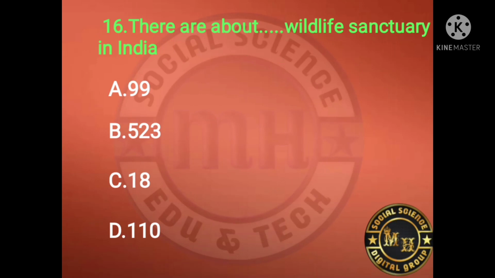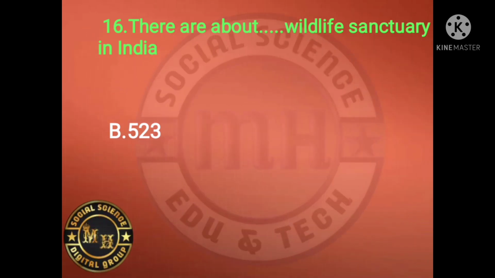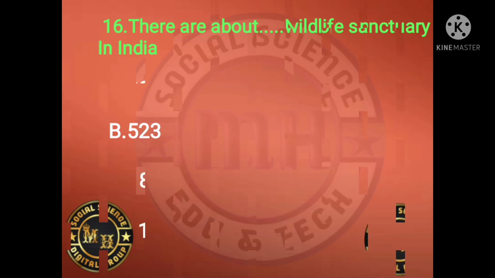And the 16th MCQ question. There are about how many wildlife sanctuaries in India? The number of wildlife sanctuaries in India: 99, 523, 18, and 110. Which one is the right answer? The right answer is 523. At present in our India, there are 523 wildlife sanctuaries.